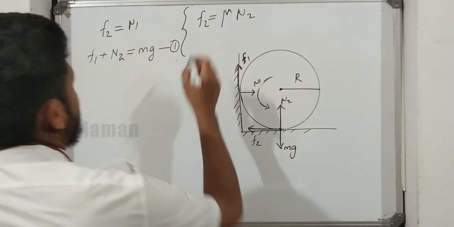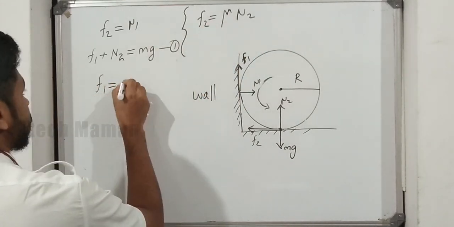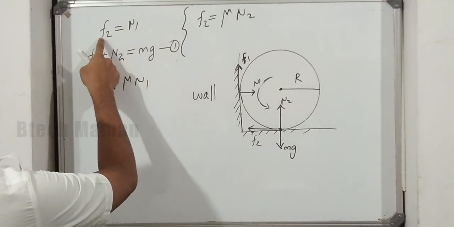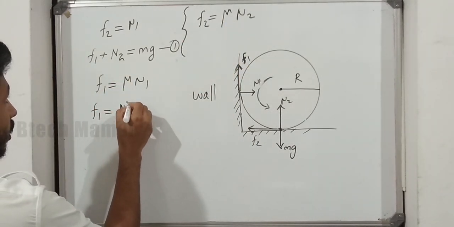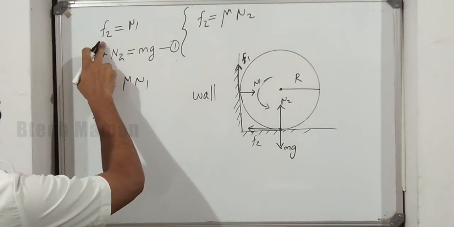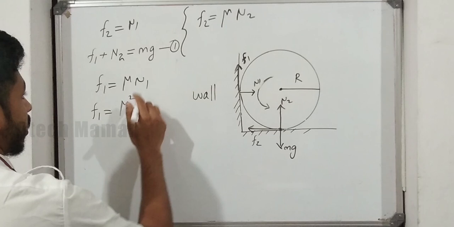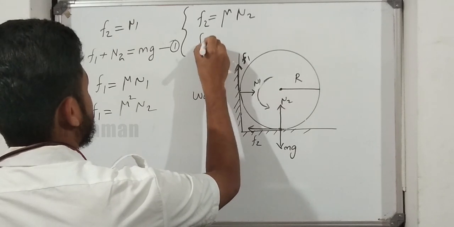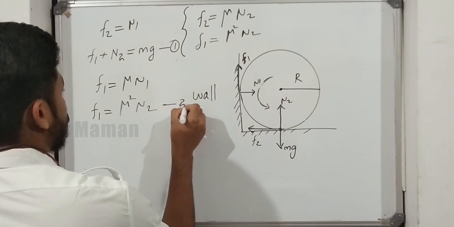And what is the equation of F1? In the same way, we can write F1 is equal to mu into N1. Then what is the equation of N1? N1 is equal to F2, and F2 is equal to mu N2. So for F1 we can write mu square, because mu into mu. Instead of N1 we can write F2, and F2 is equal to mu N2. So F1 is equal to mu square N2. And F2 is equal to mu N2. This is equation number 2.